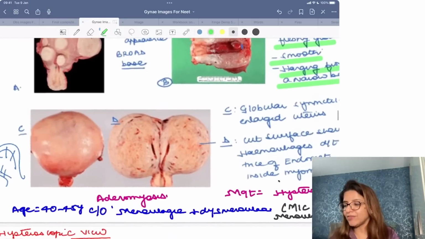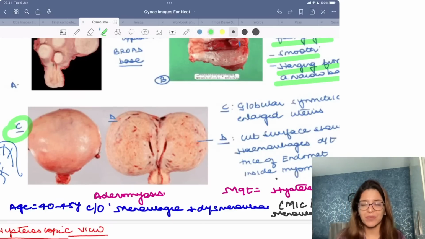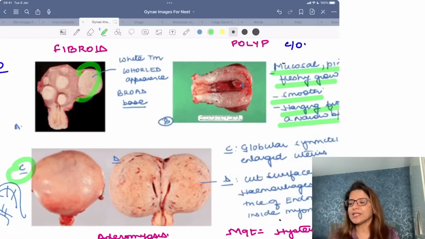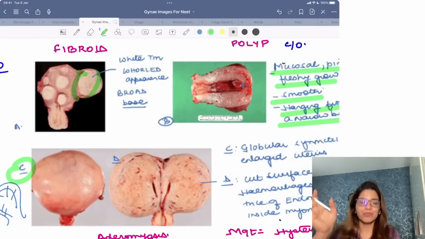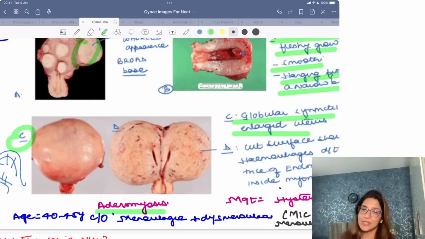Now, this is a very, very typical image which they give you. Over here, image C is showing you a globular, symmetrically enlarged uterus. Now tell me, in fibroid, can you ever get a symmetrically enlarged uterus? No, because a fibroid will arise from one side, right? So in case of fibroid, you never get a globular symmetrically enlarged uterus. If you are getting a globular symmetrically enlarged uterus, it means it's adenomyosis.